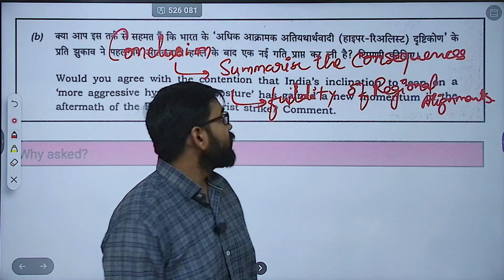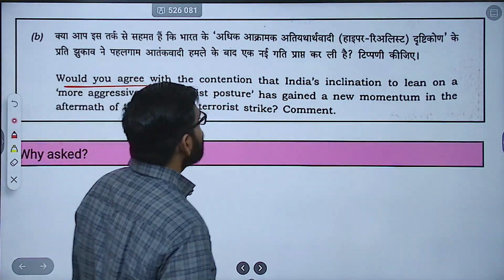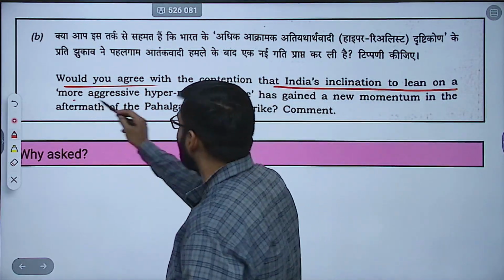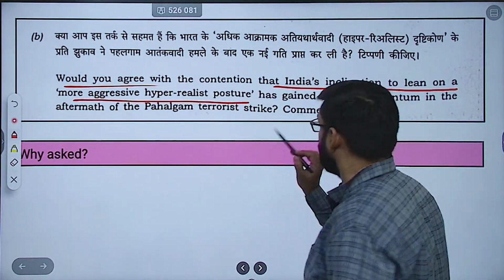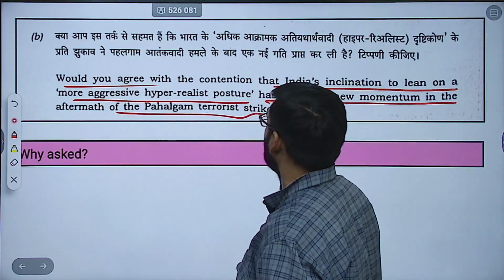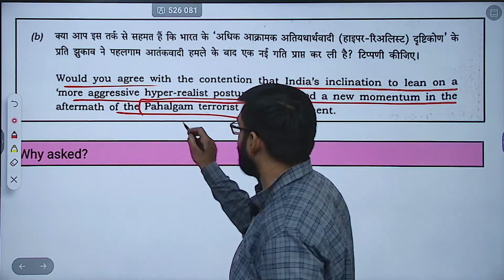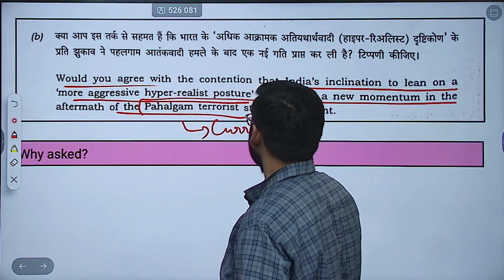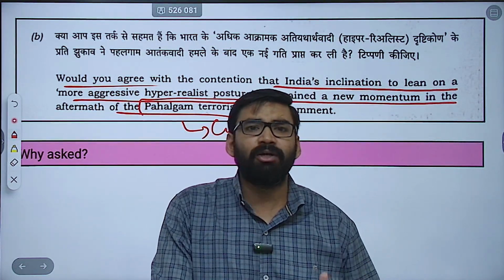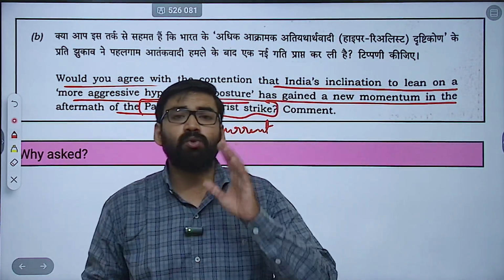Clear? Now next question. Next question is, would you agree with the contention that India's inclination to lean on a more aggressive, hyper-realist posture has gained a new momentum in the aftermath of Pahalgam terrorist strike? Full stop comment. Now this question is related to current affairs. This year in April, Pahalgam attack took place and after that India took action in the name of Operation Sindoor. है ना?